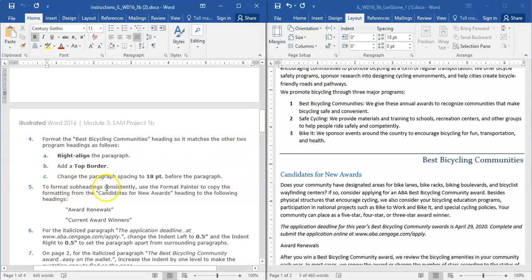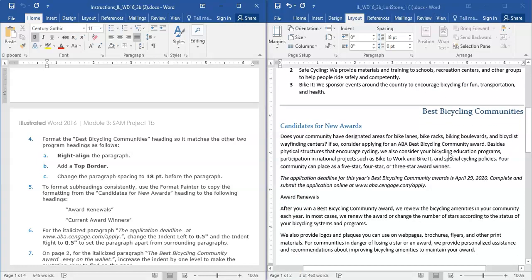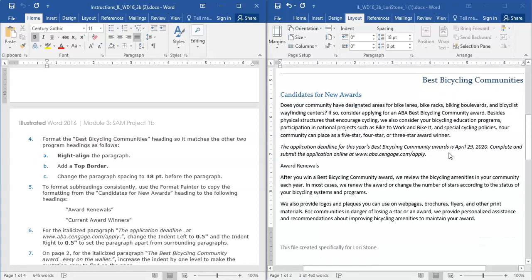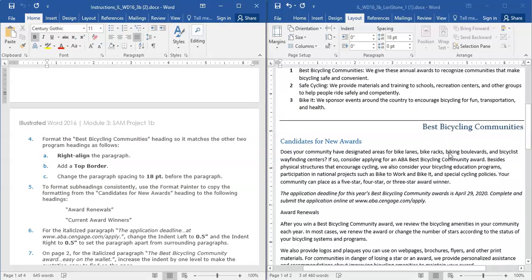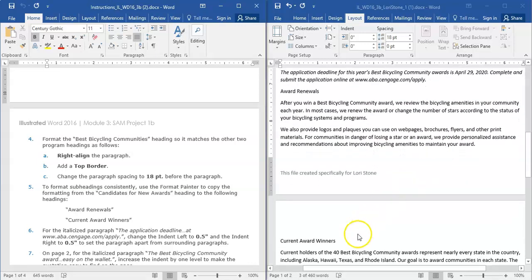To format subheadings consistently, use the Format Painter to copy the formatting from Candidates for New Awards. So they're wanting us to select the font and style and color of this heading and apply it to the heading Award Renewals as well as Current Awards, which is here.